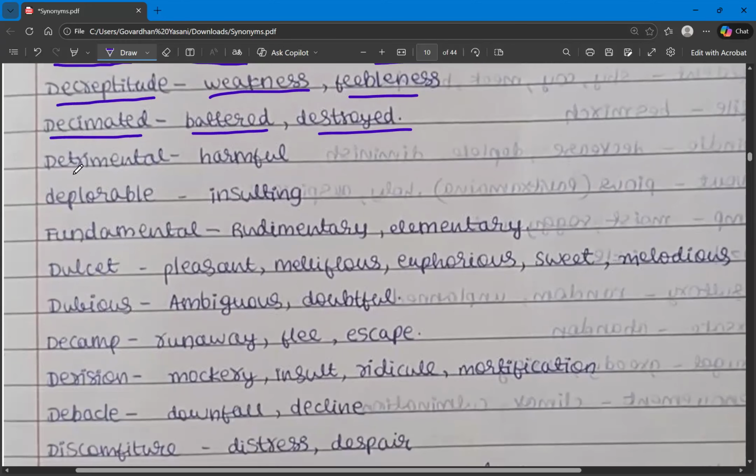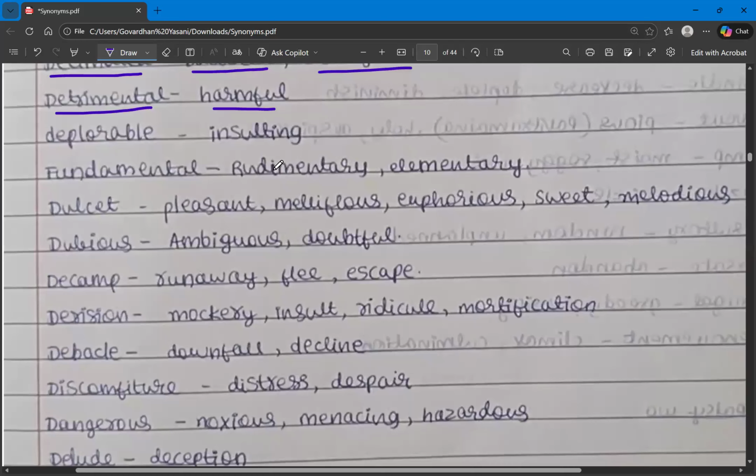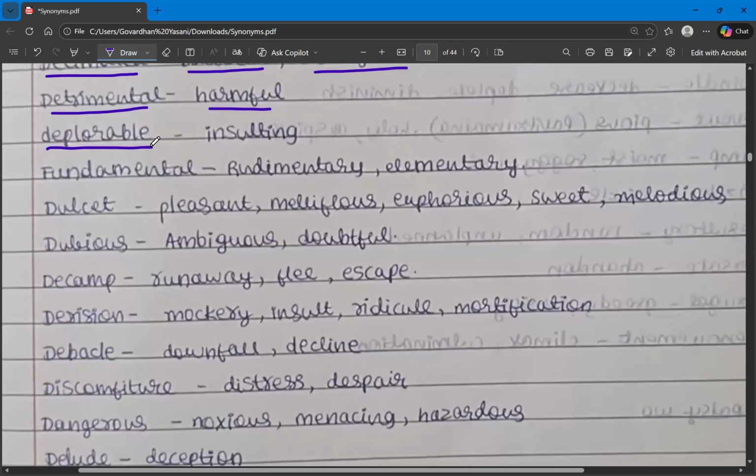Now, the next one is detrimental. Detrimental means something that is harmful. And some of the synonyms are perilous, pernicious, parlous, deleterious, hazardous, jeopardy, obnoxious, noxious. So these are all the synonyms for the word detrimental. And then the next one is deplore. Deplore means insult. Deplorable means something insulting. This is a word that has been asked in CDS. I think in CDS 2 2025, this question has been asked, if I'm not wrong. So deplore means insulting.